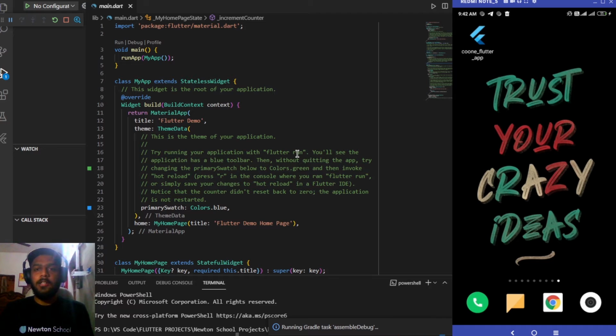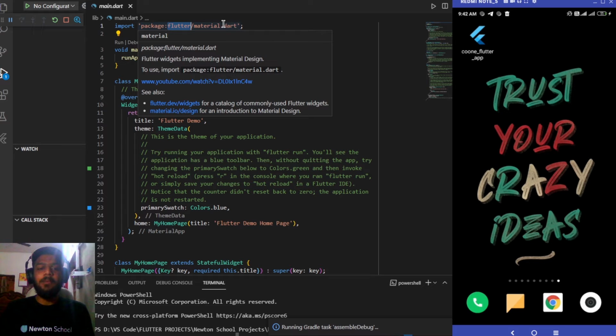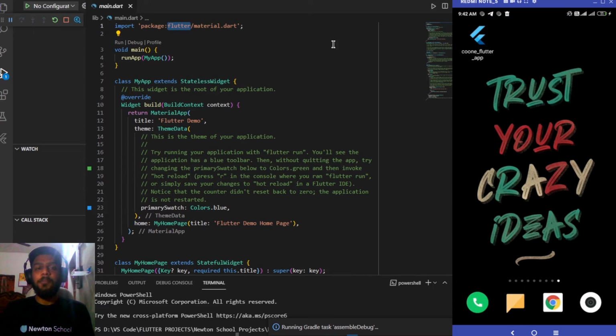Let's go through the code until the app is running. So here you can see that we have an import statement. Basically this is for importing all the material packages or material resources from the Flutter SDK. So that's why we have added material.dart over here. If you have checked out previous videos, I have also told you that there is one more thing apart from this material. If you remember that, then make sure to comment them down below. But if you don't remember them, those are the Cupertino.dart file or Cupertino resources, which we use when we are developing the iOS part of our app, or when we want to implement some feature related to iOS inside our app.